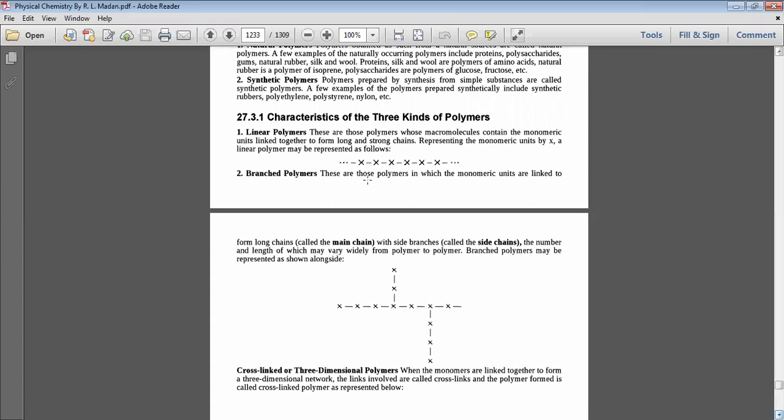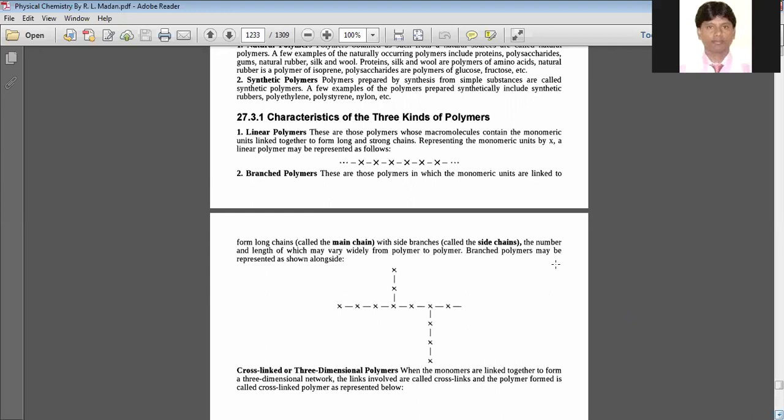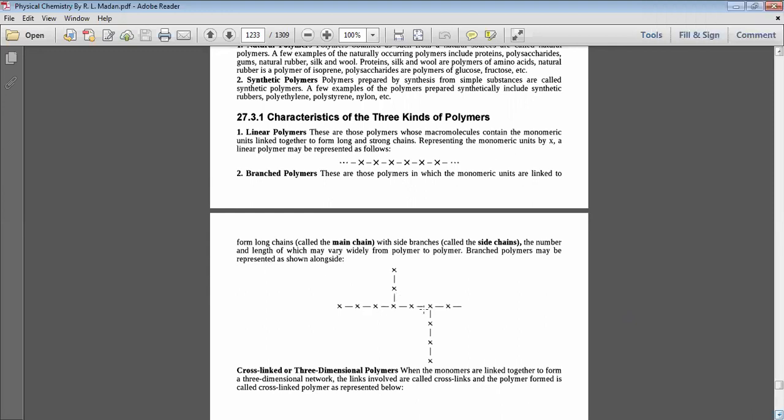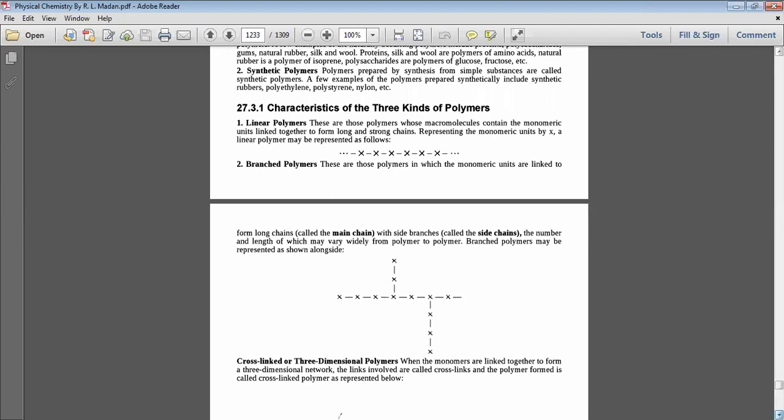Branched polymers. These are polymers in which the monomeric units are linked to form a long chain called the main chain, with side or branch chains, the number and length of which may vary widely from polymer to polymer. The branched polymer may be represented as shown in this diagram.